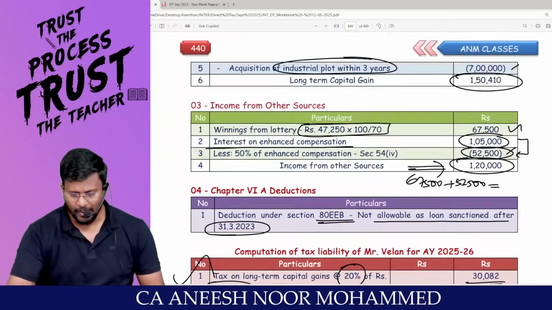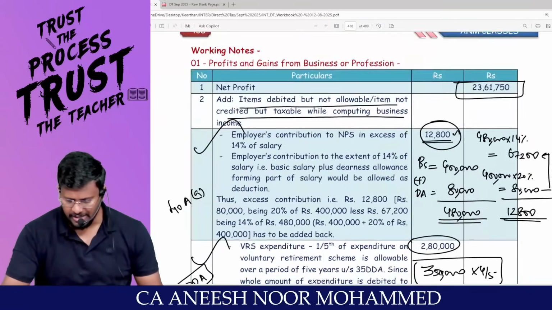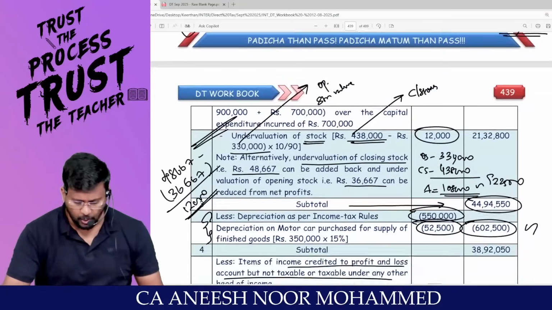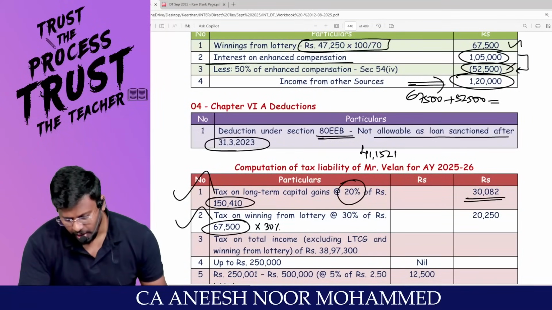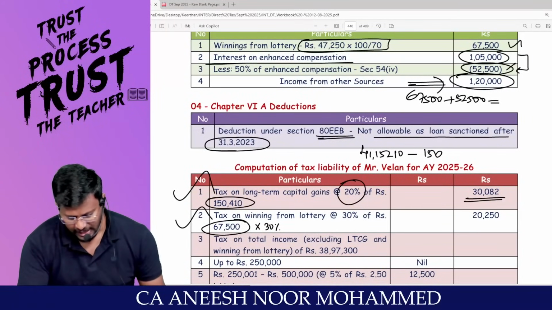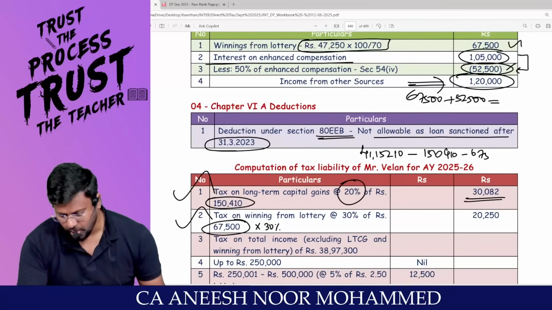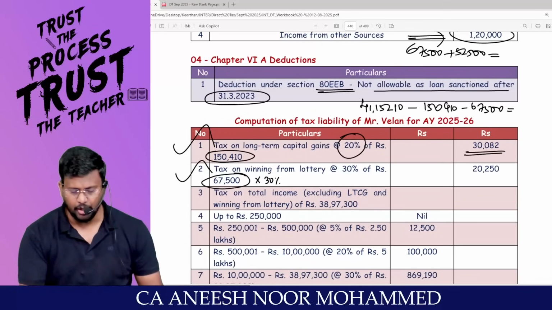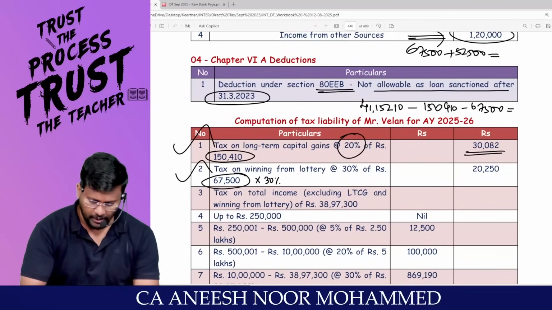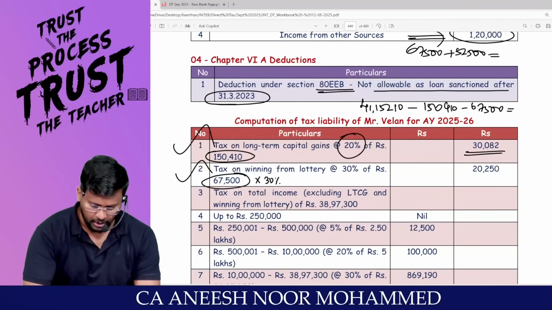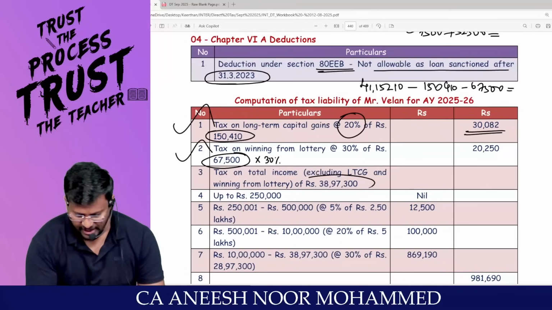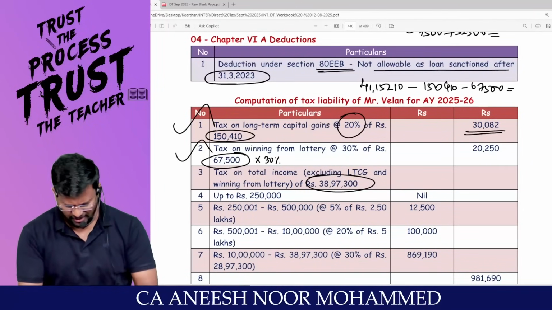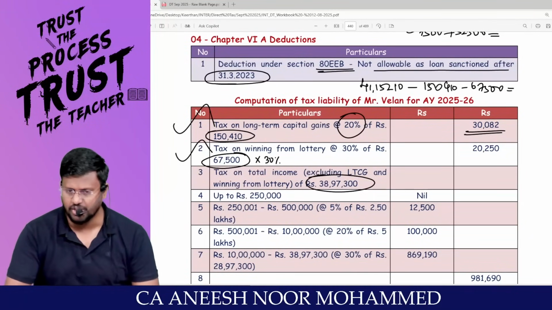So what is the total income we got? Total income is 41,15,210. Are you all really with me? So from the 41,15,210, if you exclude 1,50,410 and if you exclude 67,500, you will be getting the normal income, right? So 41,15,210 minus 1,50,410 minus 67,500 comes to 38,97,300.